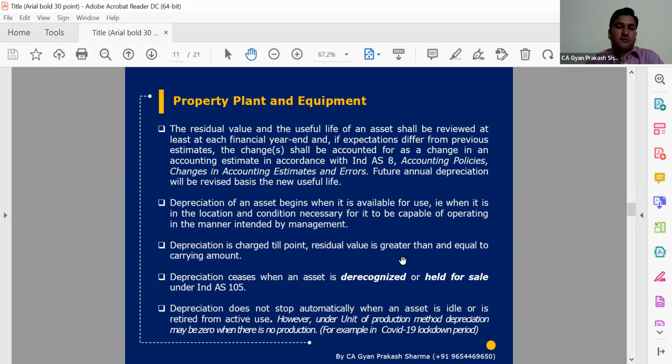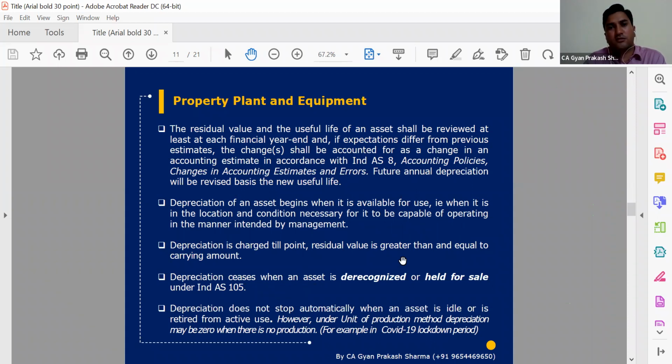But the other asset which we are using in our production cycle will not be considered held for sale. Both assets look similar, but depreciation will be charged on one because we are regularly using it in our production cycles.